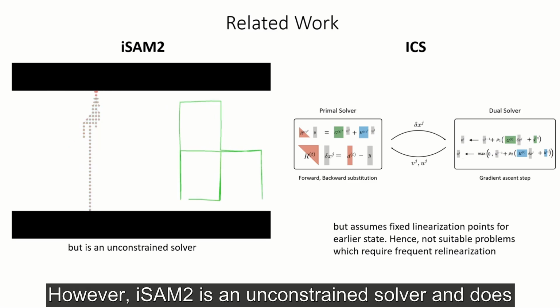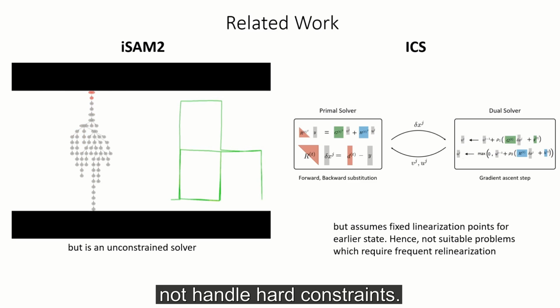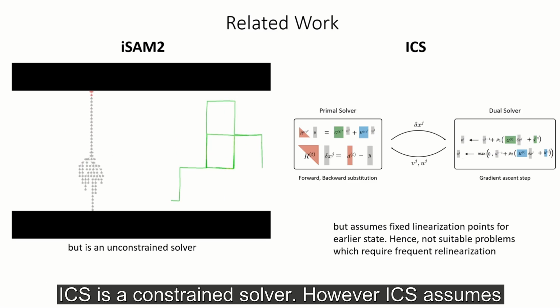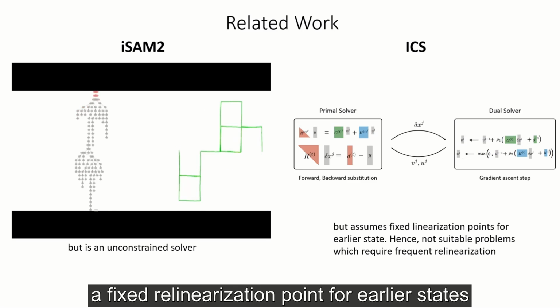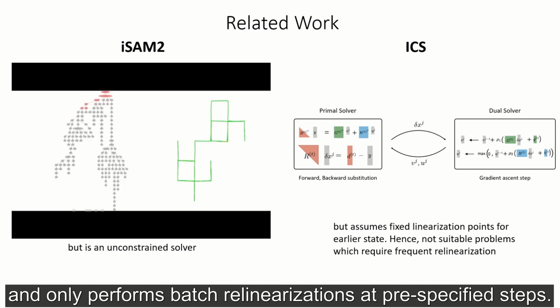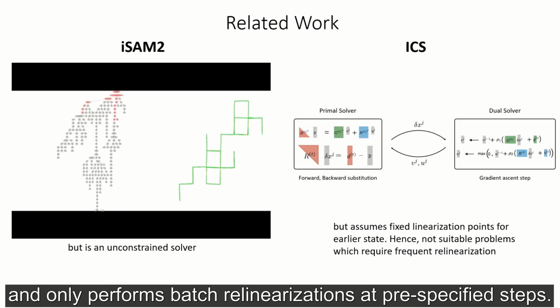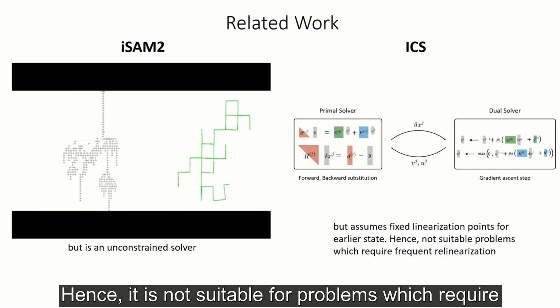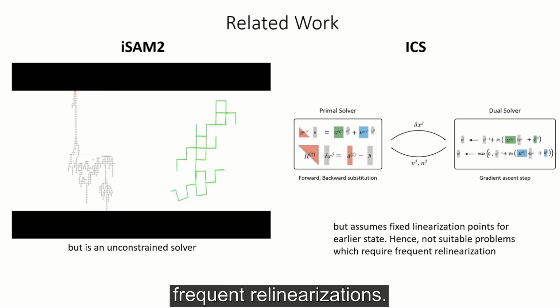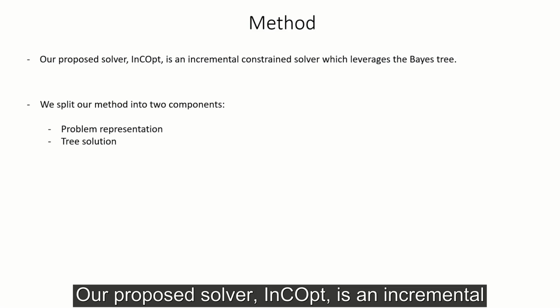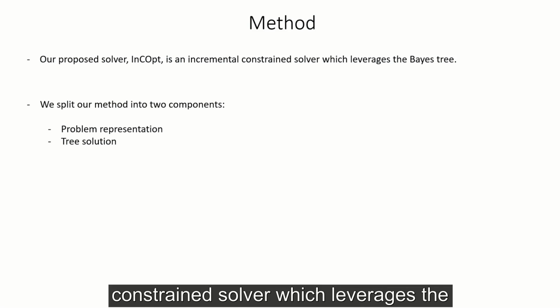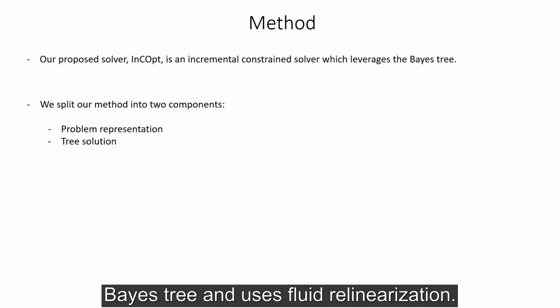However, iSAM2 is an unconstrained solver and does not handle hard constraints. ICS is a constrained solver. However, ICS assumes fixed linearization points for earlier states and only performs batch linearizations at pre-specified steps. Hence, it's not suitable for problems which require frequent linearizations. Our proposed solver, InCOpt, is an incremental constrained solver which leverages the Bayes tree and uses fluid relinearization.